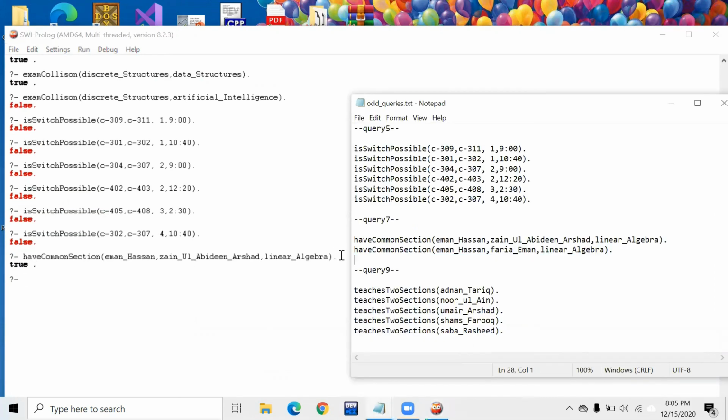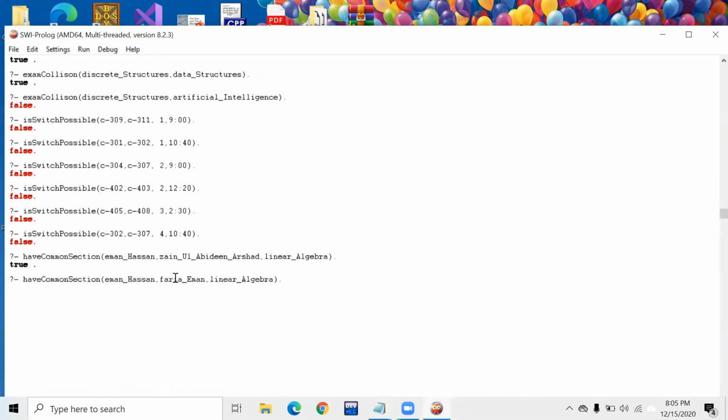And running query number 2. This gives us false because Iman Hassan and Zainul Abidin are in the same section, and Iman Hassan and Farah Iman are in different sections.